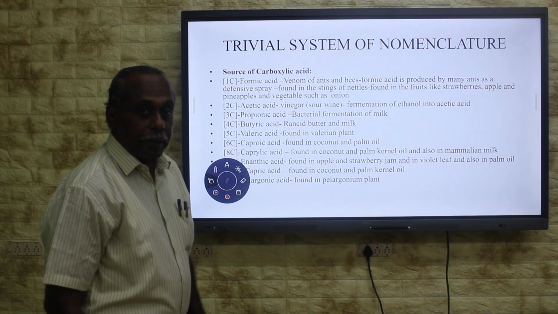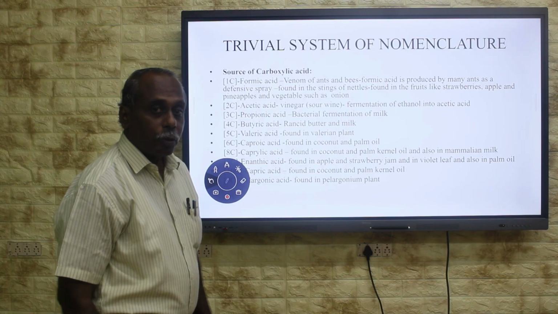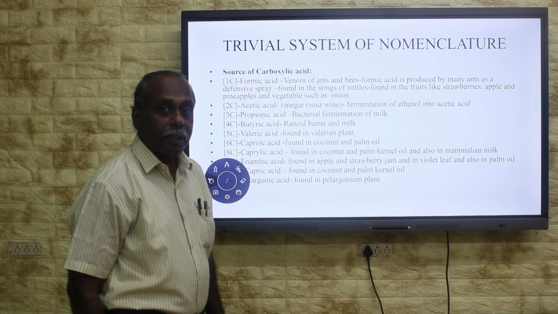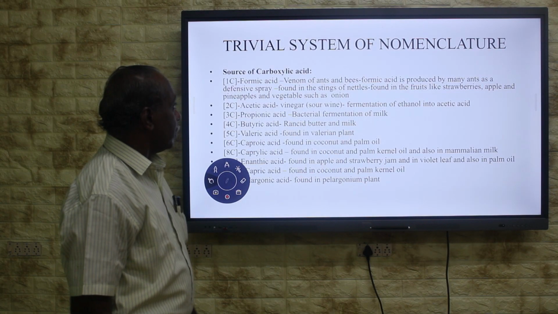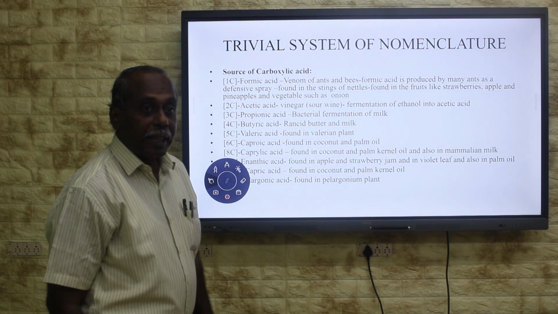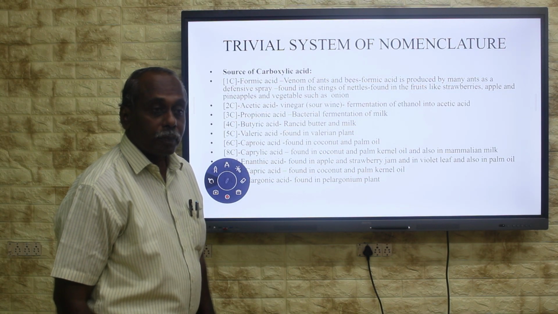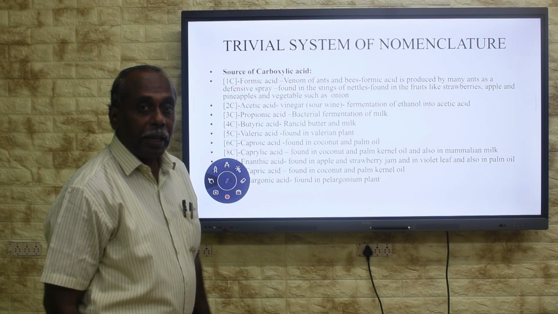Before entering into the carboxylic compounds, we should have some basic knowledge of the sources of carboxylic acids. It is a very important one. Here the first member, formic acid, has one carbon atom. The main source of this compound is the venom of ants and bees.